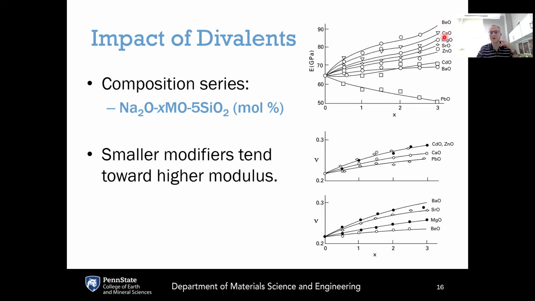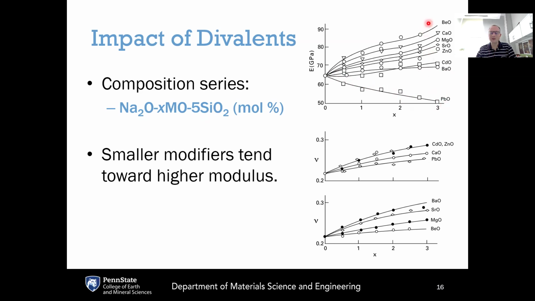Calcium and magnesium also lead to an increase of the Young's modulus, strontium, zinc as well. Lower increase for these larger divalents like cadmium and barium. And if you go super large, it actually changes and goes in the opposite direction: with lead oxide, the Young's modulus is going down.